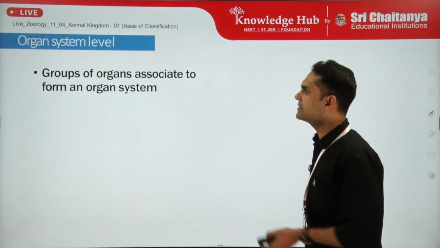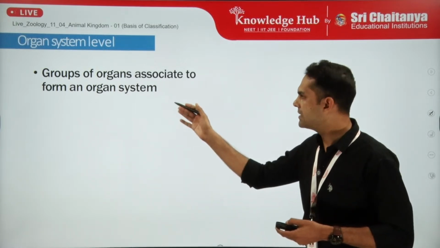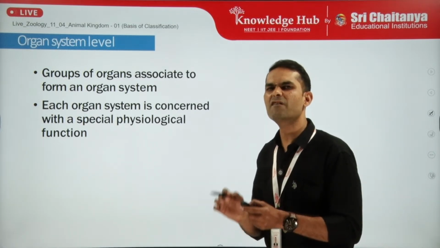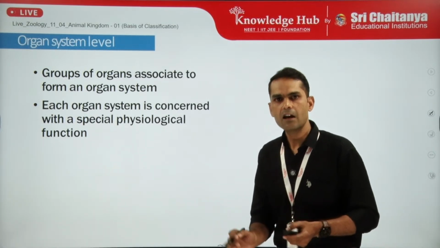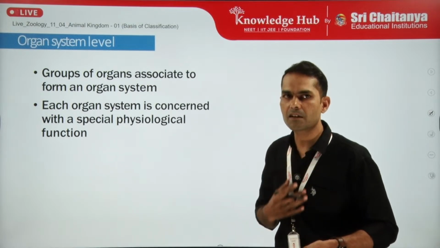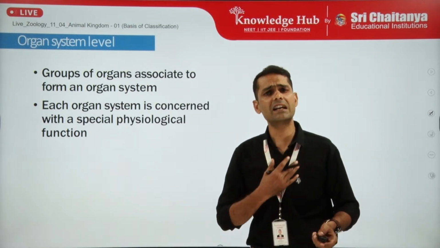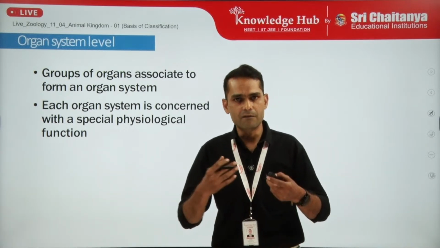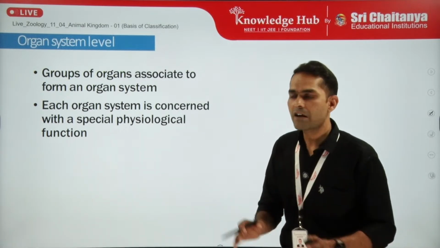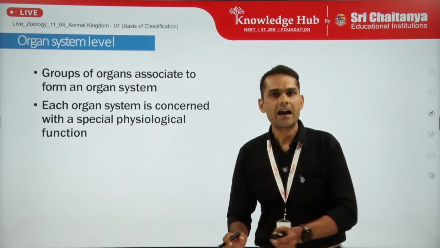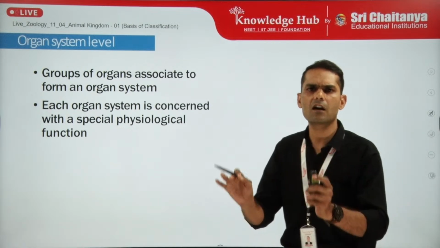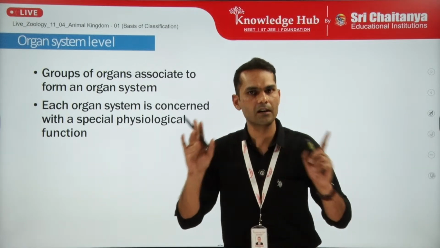A group of organs associates to form an organ system, and each organ system is concerned with a special physiological function, right? For example, the digestive system has various organs like the gut itself, liver, and pancreas, which act in a coordinated manner, and all of them have a specific physiological function of digestion, right?